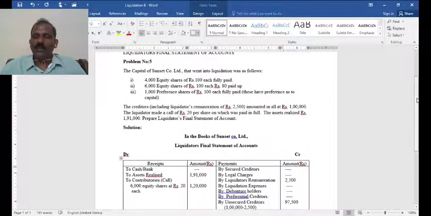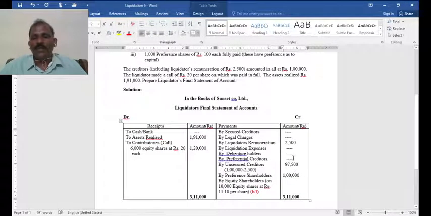Even in this case, 1 lakh is required and this amount is not enough. Sometimes the liquidator will ask the equity shareholders to pay the extent required, but here it is given as 20. So 20 into 6,000, these are partly paid shares, will be 1,20,000. Out of this, when preference holders are paid in full, there are no arrears of dividend, it's 1 lakh, total 2 lakh.